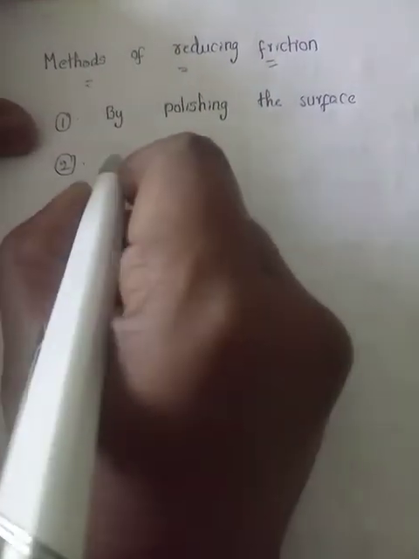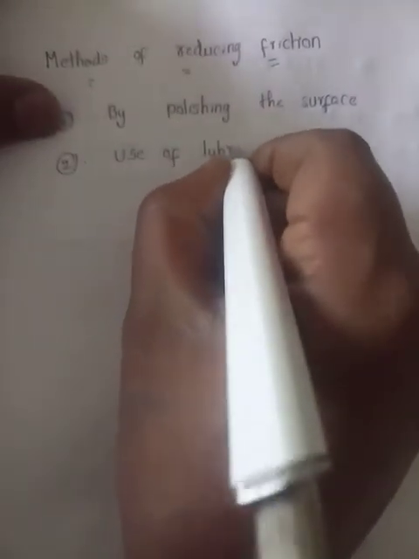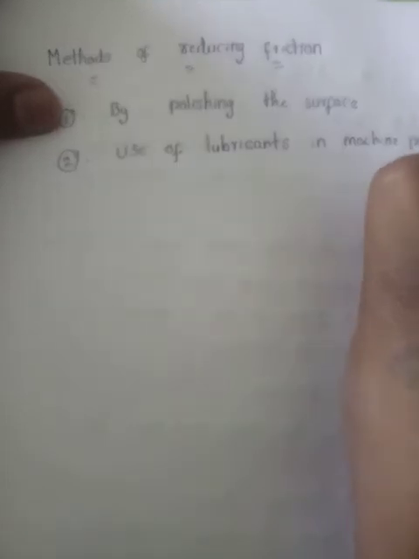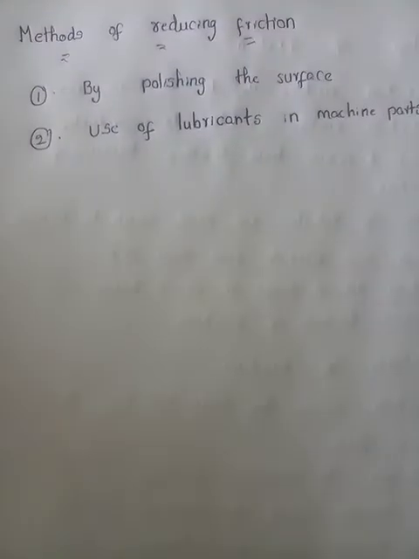So what we can use here is the use of lubricants in machine parts. The best example is grease. For example, in our cycle or a bike, they use grease so that the grease acts as a smooth layer that reduces the friction between two surfaces, decreasing the loss of energy.